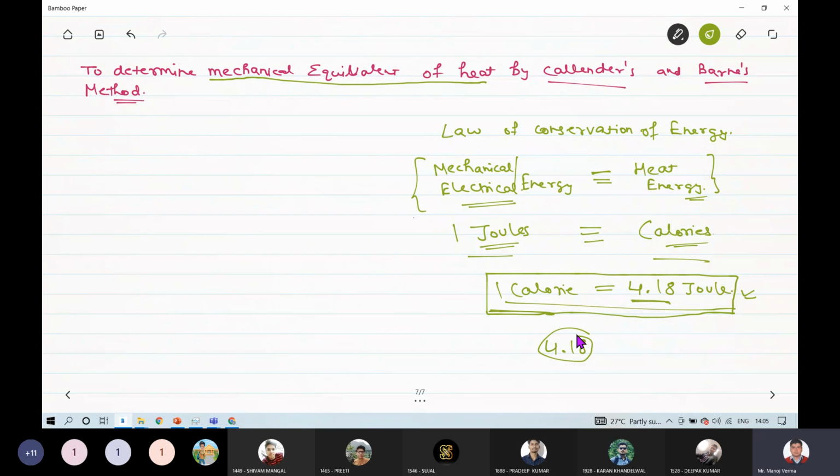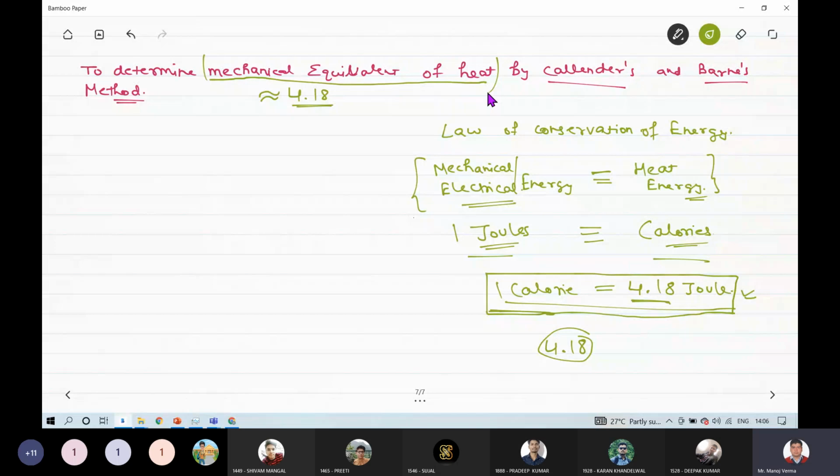So the mechanical equivalent of heat which we will be finding should lie in this range, should be almost equivalent to this one. Okay. This was the definition of mechanical equivalent of heat. This is the relation between the units of mechanical energy and heat energy.